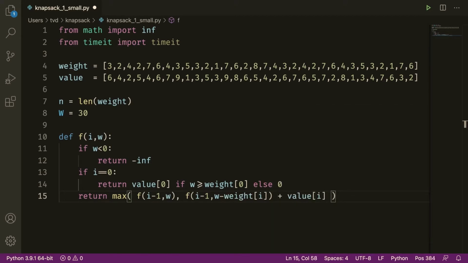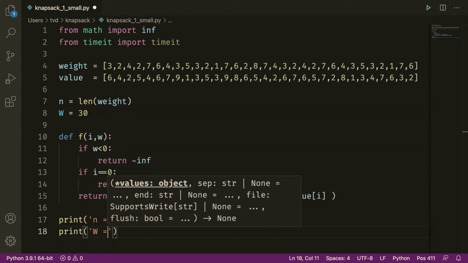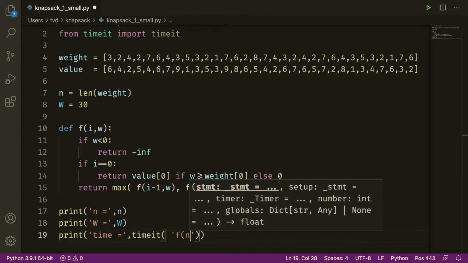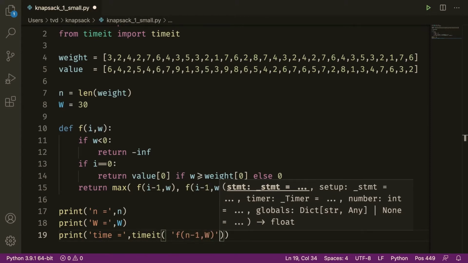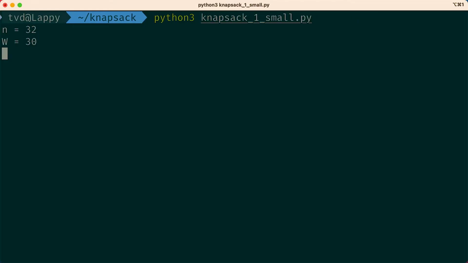That's it. Working program. Well, actually, no, we still need to call this. Let's actually print n and W and then time how long it takes to call f of n minus 1, because these lists are 0 indexed, and W. Okay, run it once. Let's see. This is taking a while. Nine seconds. For 32 items.